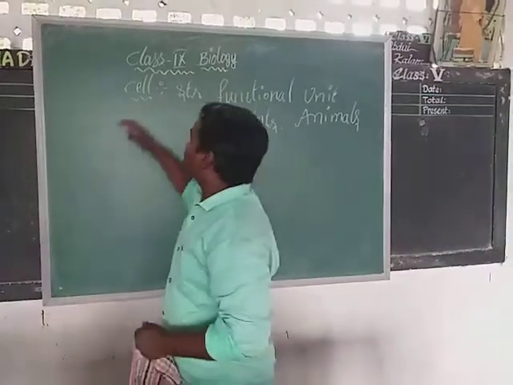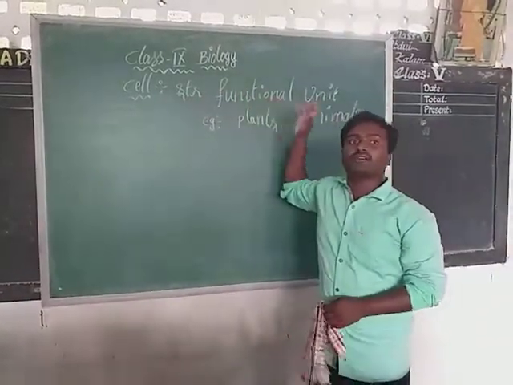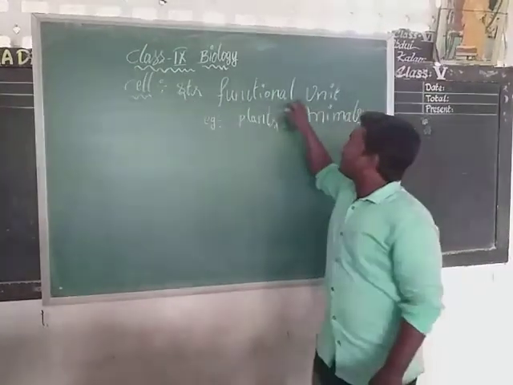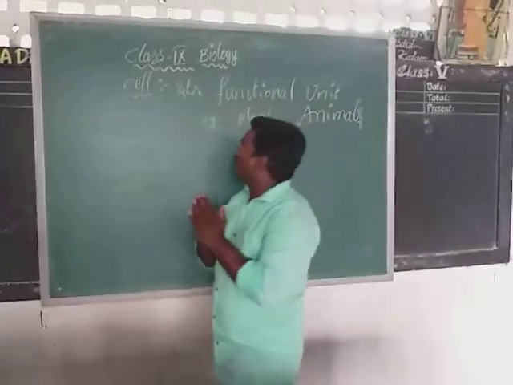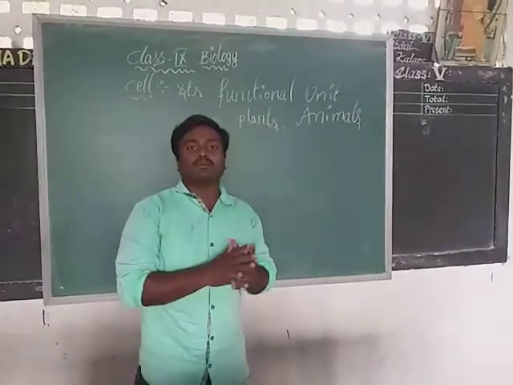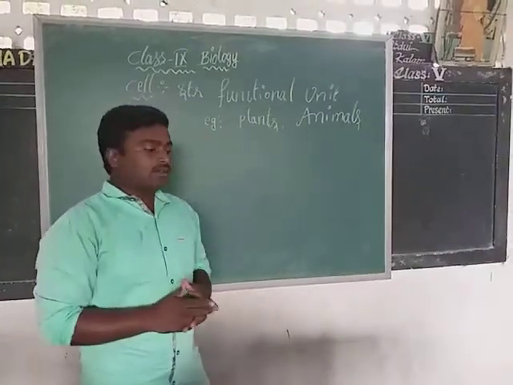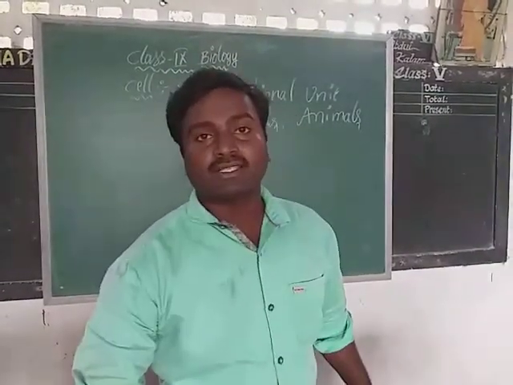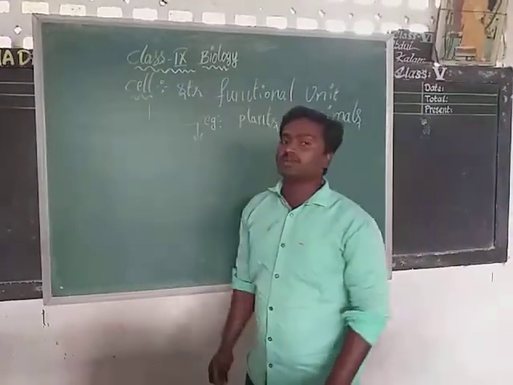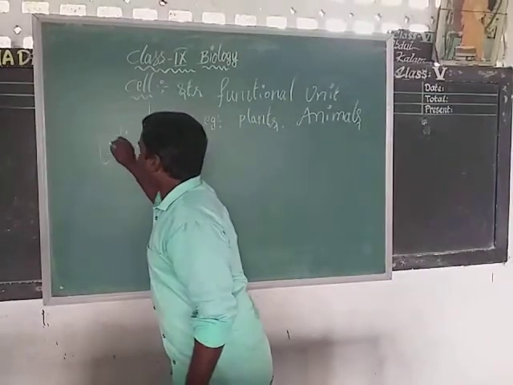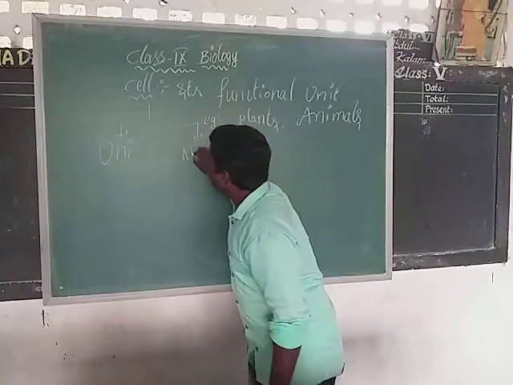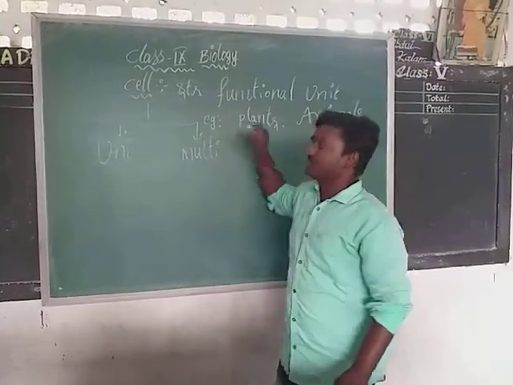Cell, it is the structural and functional unit of all the living organisms. Means plants and animals, all their bodies are composed of cells. Basing on the number of cells, all the living organisms are classified into two types. What they are? First one, unicellular organisms, and next one, multicellular organisms.